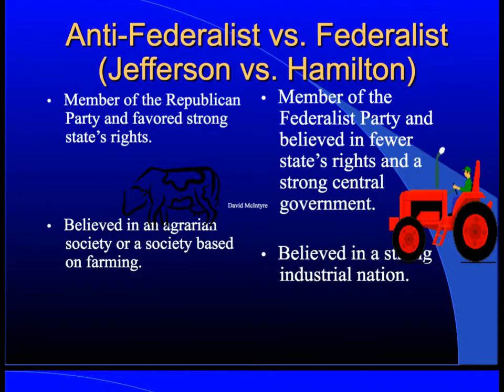Hamilton was a member of the Federalist Party. He favored less states' rights and a strong central government. Back to Jefferson. He supports agriculture. That's an agrarian society. He's from the South. Obviously, he's going to support agriculture.